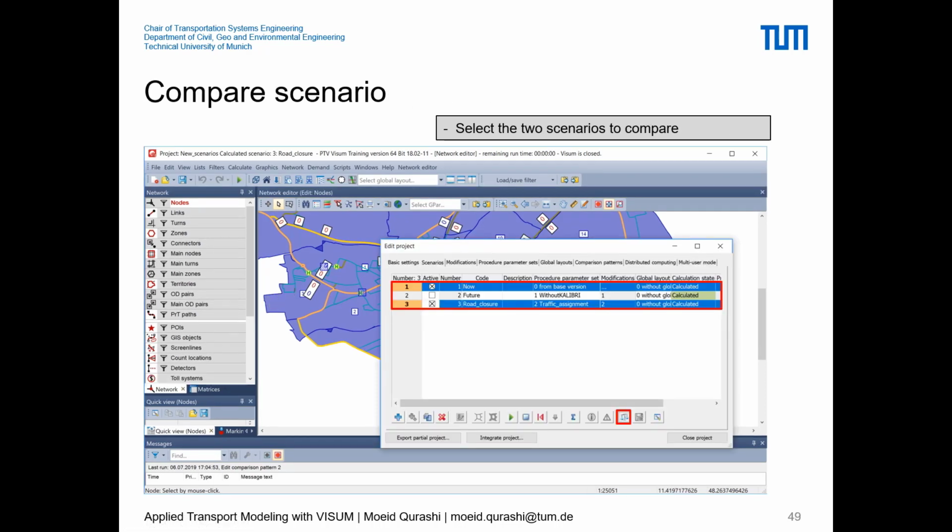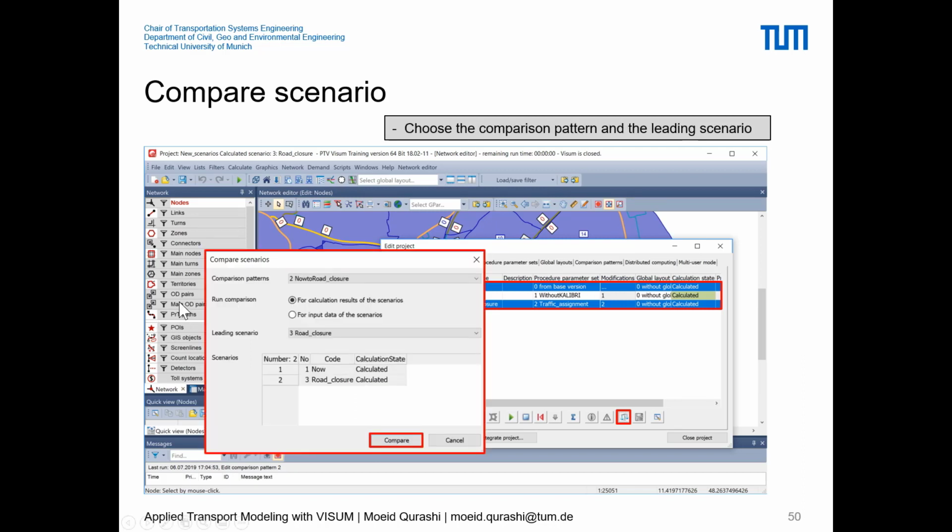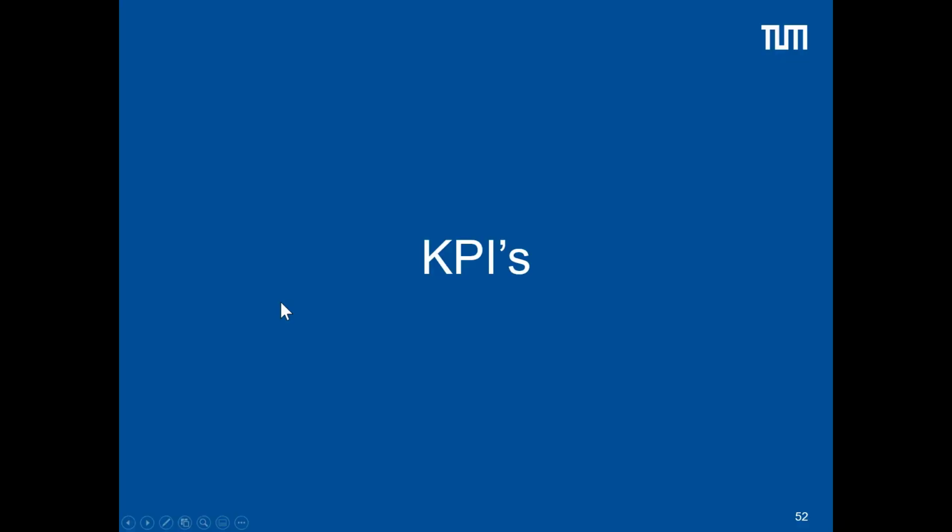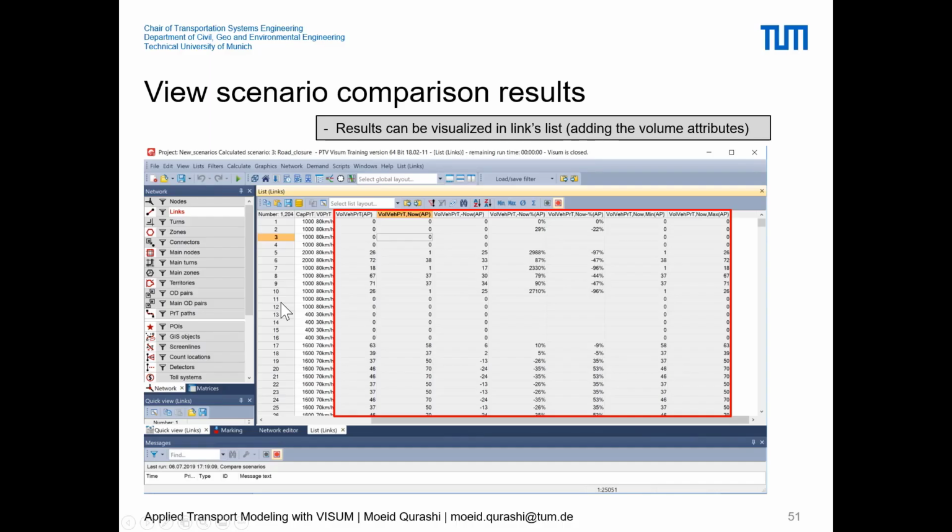And now to actually see what was the change in the link table, we can see the changes due to this link closure. To do the comparison, we can simply select these two scenarios, now and road closure, and then we press on the comparison. When we press on the comparison, we have to again specify which comparison pattern, the leading scenario, and then click on compare. Once we click on compare, we can actually go and see the link table.